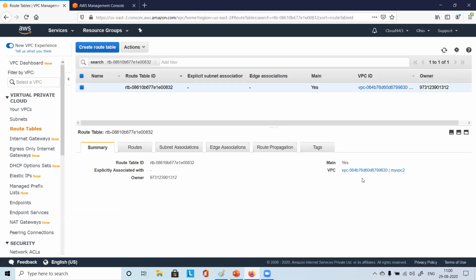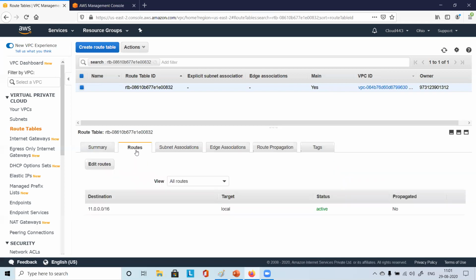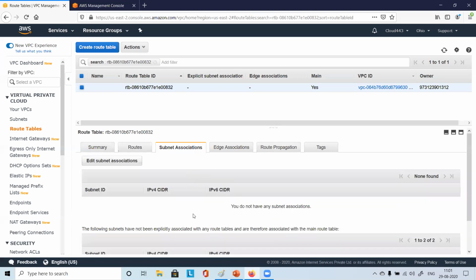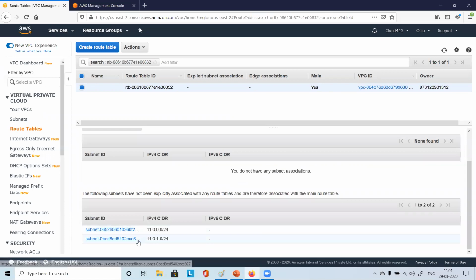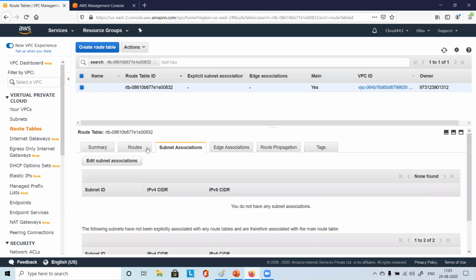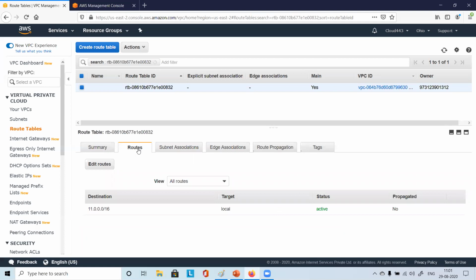Clicked. Good. Now you go to routes. Here, do you see edit routes? Everyone? Yeah. So the subnet association is already there. No, not here, here it is. It is shown here. So routes. You just see here, routes.